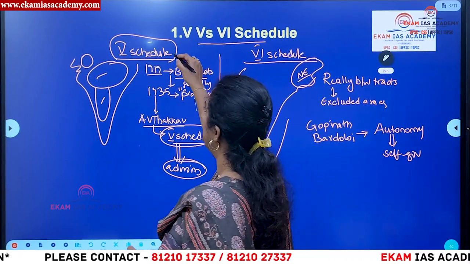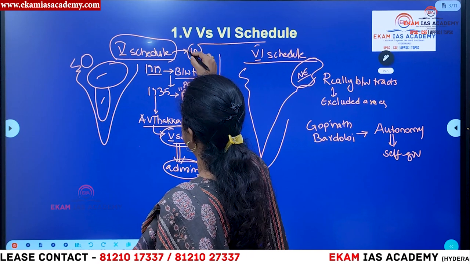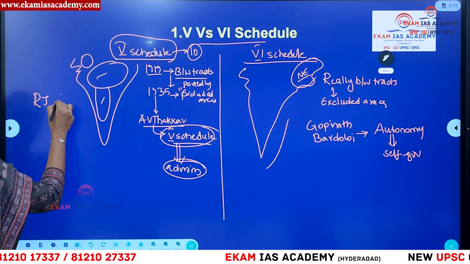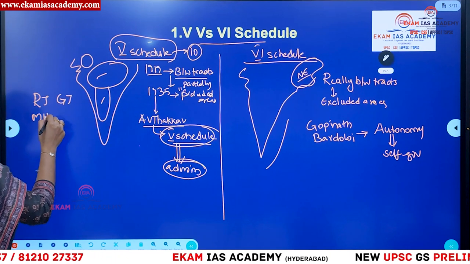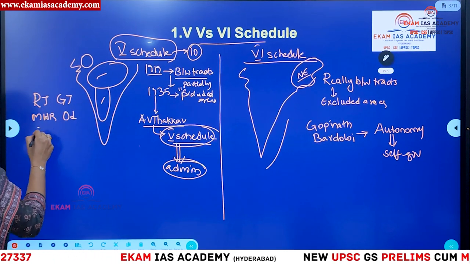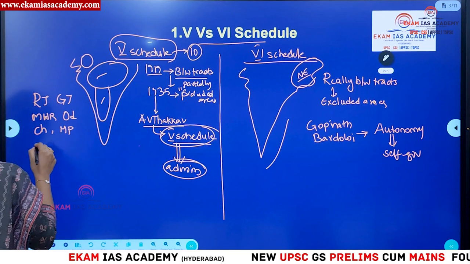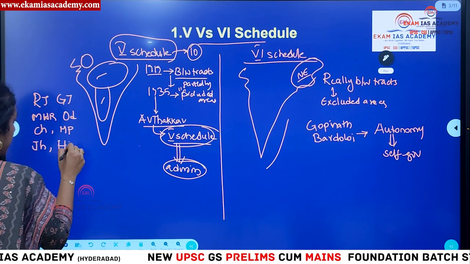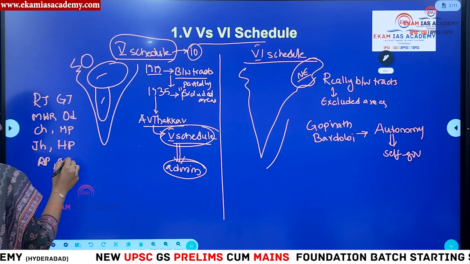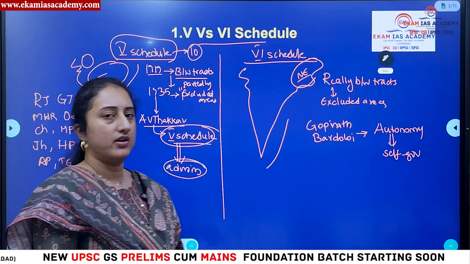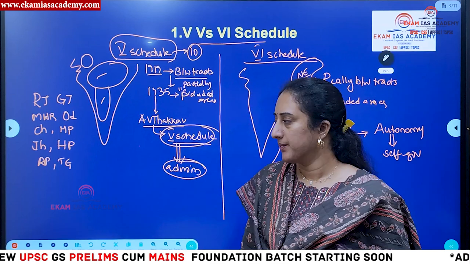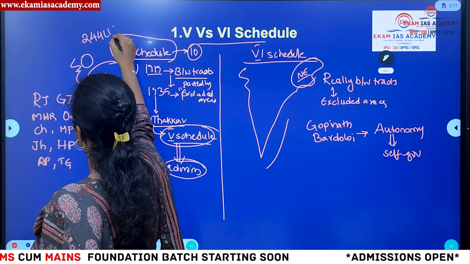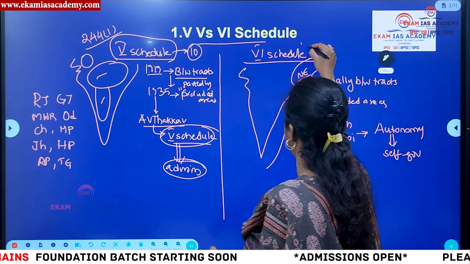So then how many states are part of this? 10 states. So what are these? We have Rajasthan, Gujarat, Maharashtra, then Odisha, Chhattisgarh, Madhya Pradesh, Jharkhand, and we also have Himachal Pradesh, AP and Telangana. So these are the 10 states which are currently under the scheduled area status. Then the article that deals with the fifth schedule is 244 clause 1, right? Then this is 244 clause 2.